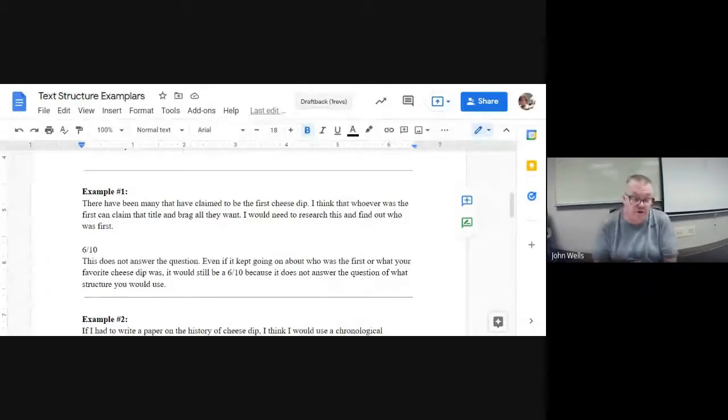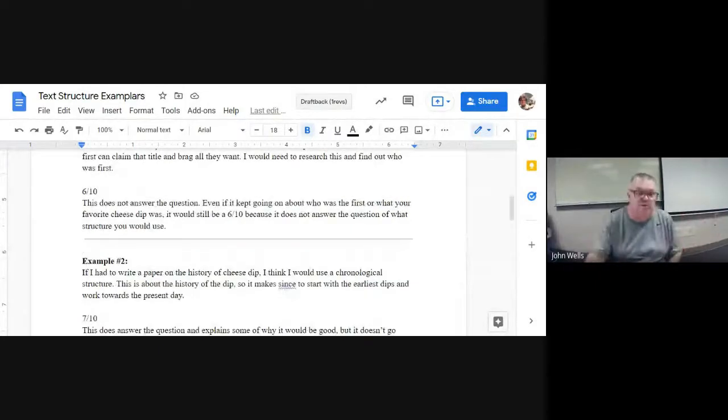This writing example would get you a 6 out of 10, basically because it doesn't answer the question at all. The question is, which is the best structure? This never says anything about structure. So no matter what else goes into that answer, and it can be 20 sentences long, it doesn't answer the question. So it would only get you a 6. Let's take a look at example number 2.